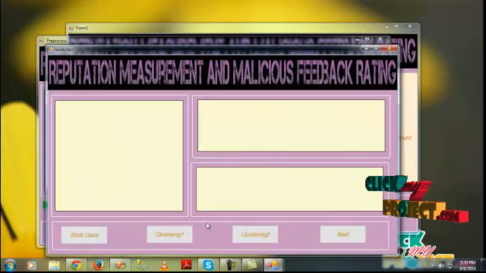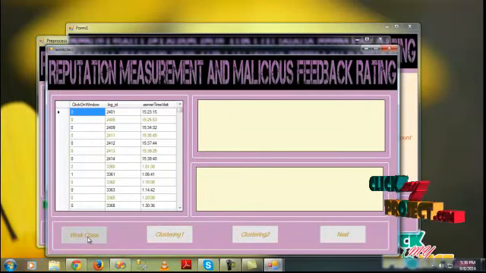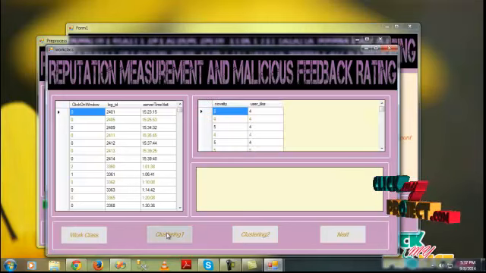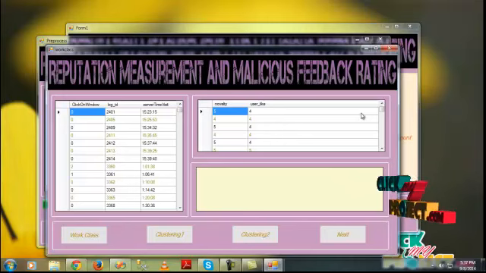Click on the next button. The user can click on the window and make an entry at the level. The user's link clicks are updated in the database, and the class process is taken up. Click on the clustering button and click on the window, and the whole clicking counting process is shown here. Whichever link the user wants to click on the window, the counting process can be started.